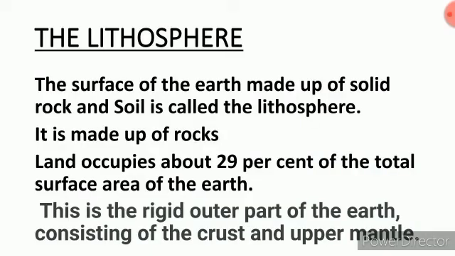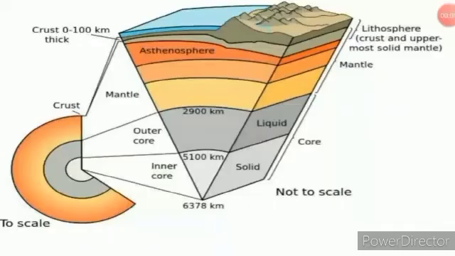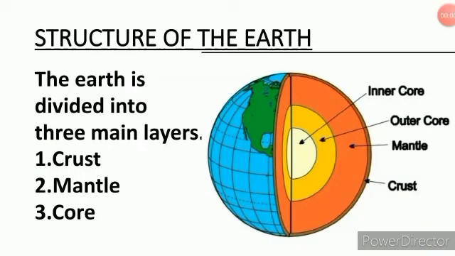Actually, this is the rigid outer part of the earth consisting of the crust and upper mantle. The rigid part is shown in this diagram. This is the lithosphere consisting of the crust and upper mantle. So you have understood the lithosphere that is made up of solid rock and soil.